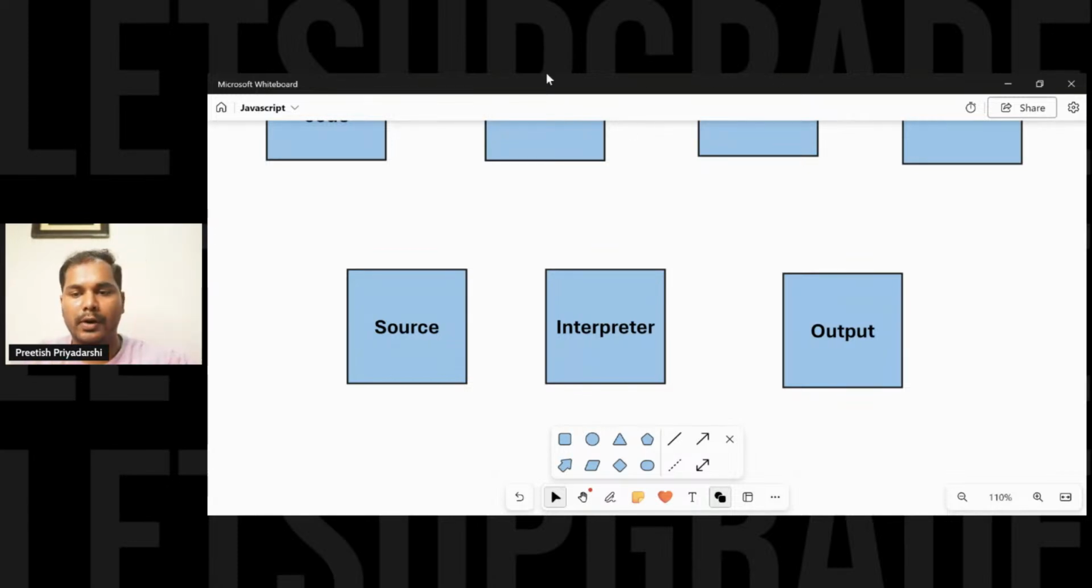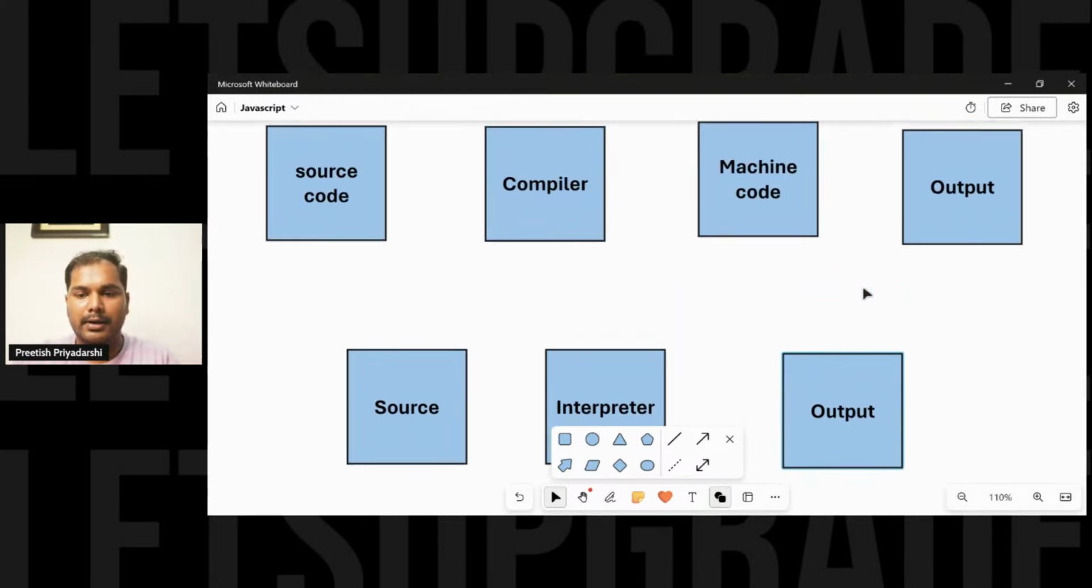Okay, now you know what a compiler is, and now you know how the interpreter works. Clear, everyone? Yes, everyone clear? Or any question? Okay.